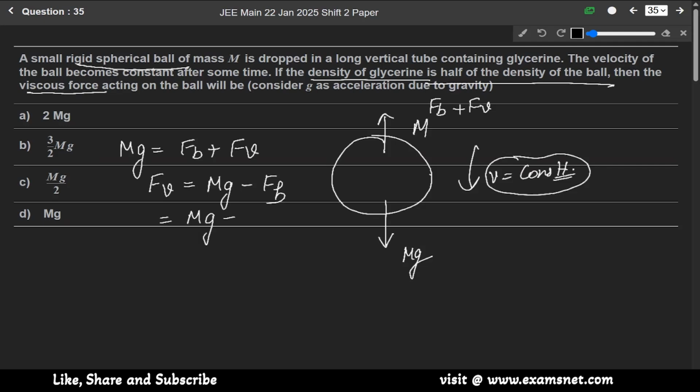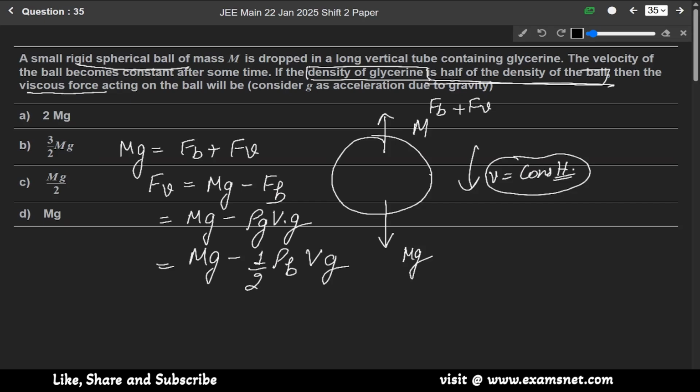Buoyant force will be density of glycerin into volume into gravity. Since it is given that the density of glycerin is half of the density of the ball, it will be mg minus half of the density of the ball into volume into gravity.